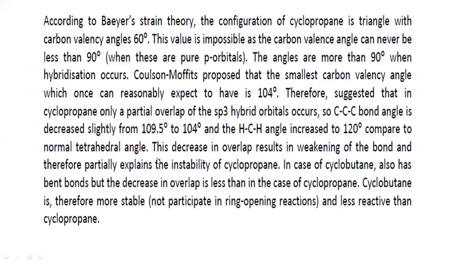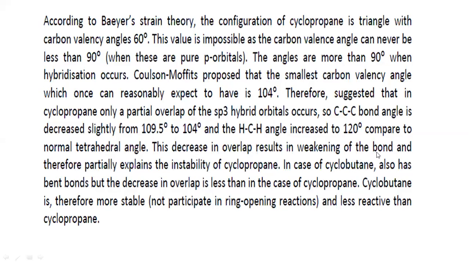This decrease in the overlap results in weakening of the bond.